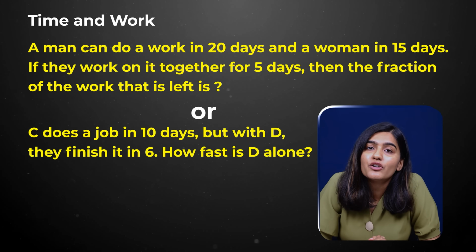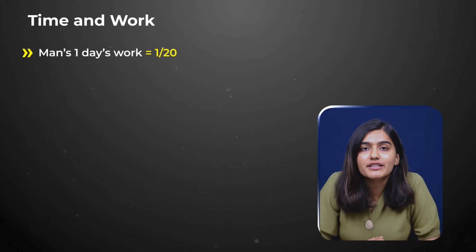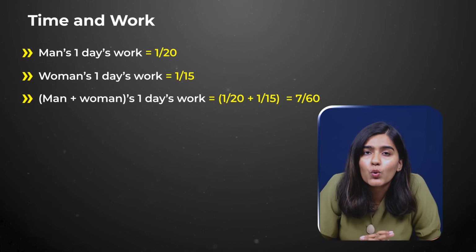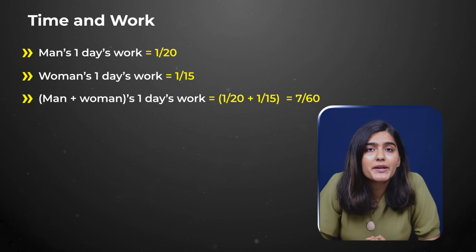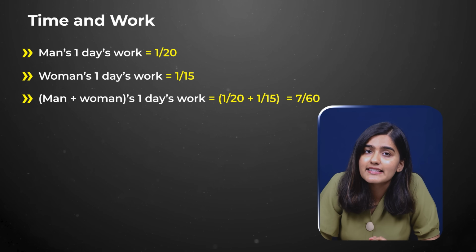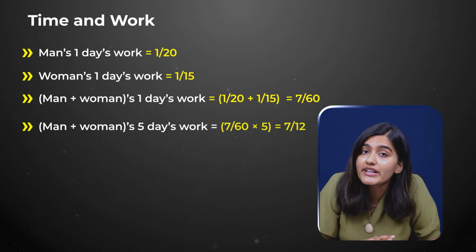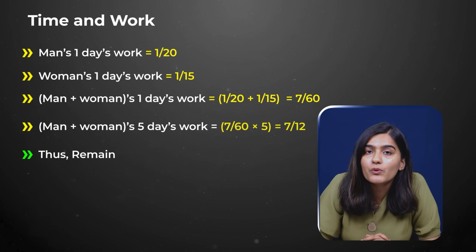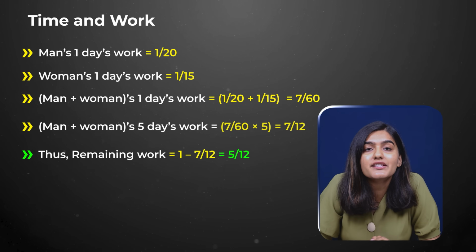Now let's see the sample of the first question. So the man's 1 day work is 1 by 20. The woman's 1 day work is 1 by 15. So man plus woman total 1 day work is 1 by 20 plus 1 by 15, which is equal to 7 by 60. So man plus woman's 5 days total work is 7 by 60 into 5, which is 7 by 12. Thus the remaining work is 1 minus 7 by 12, which is 5 by 12.